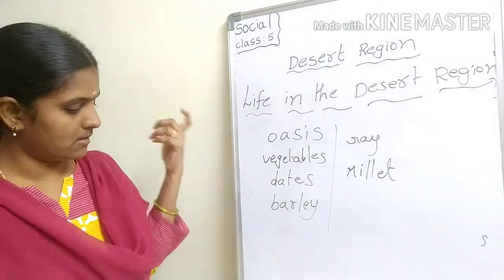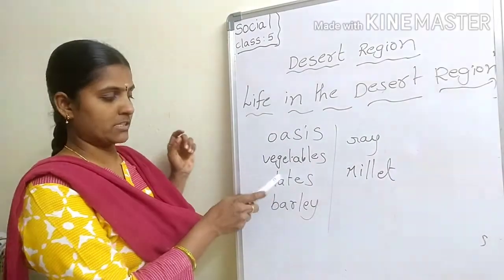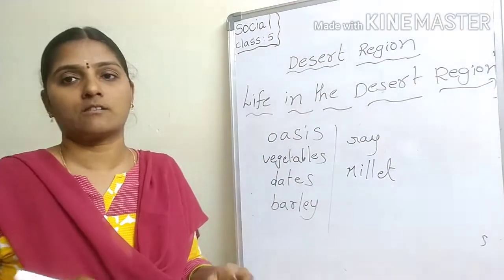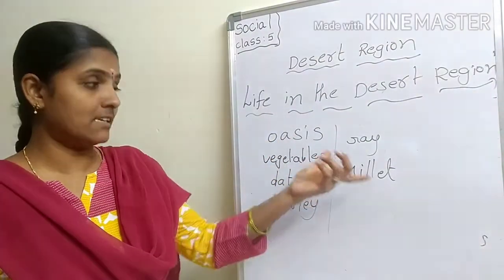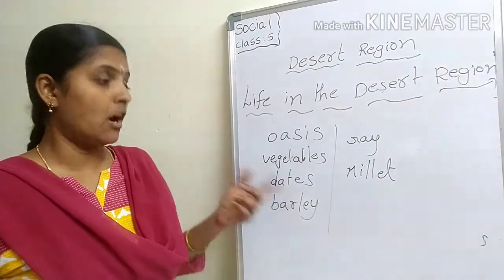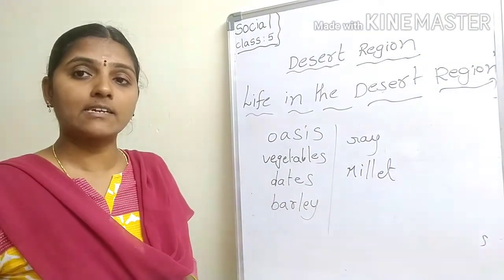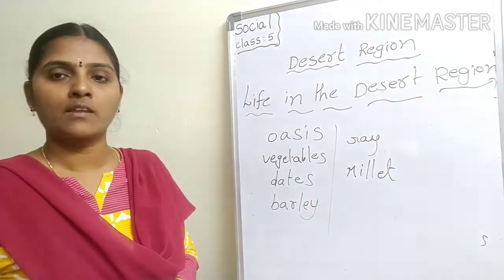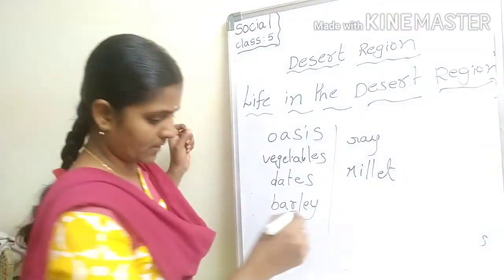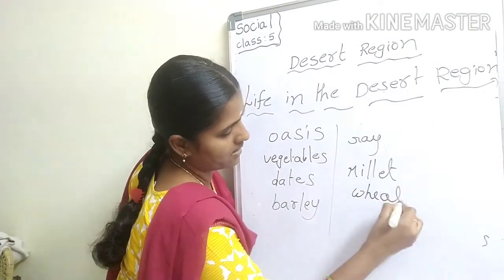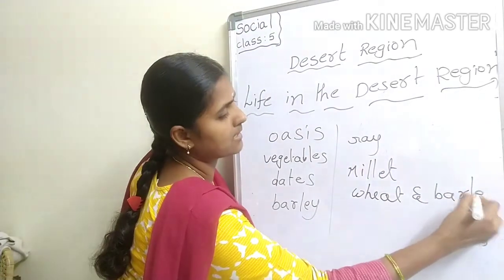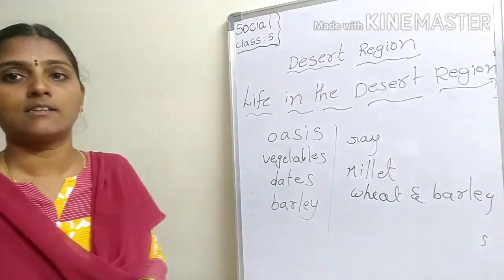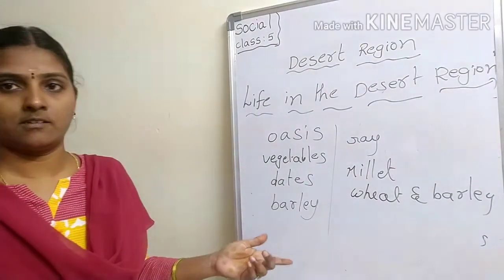People cultivate vegetables, dates, barley, and rye. The most popular crop is millet, and it is grown near the water holes, and wheat and barley are grown near the oases. Understood?